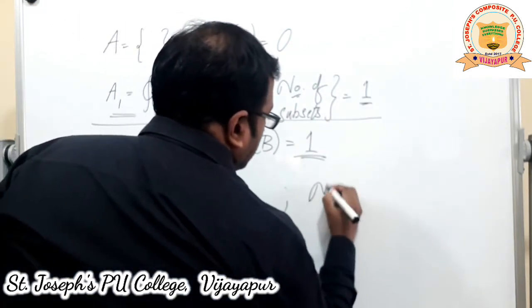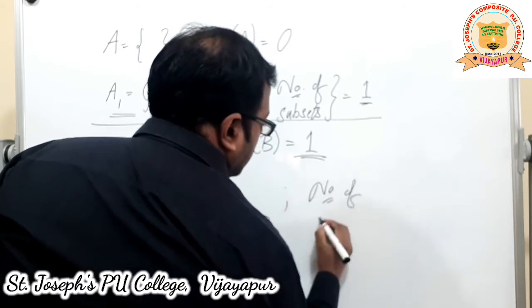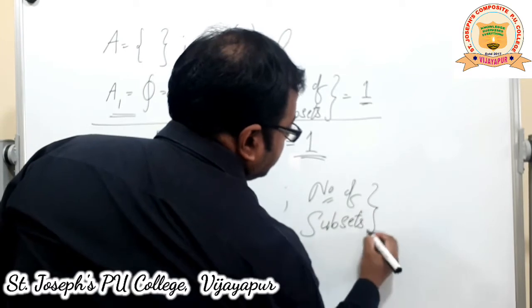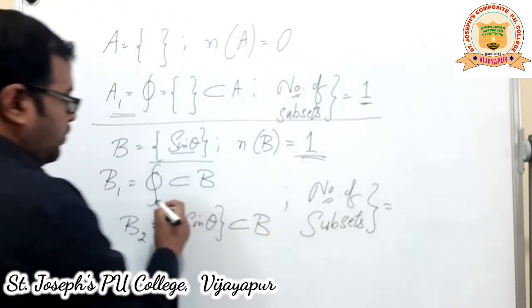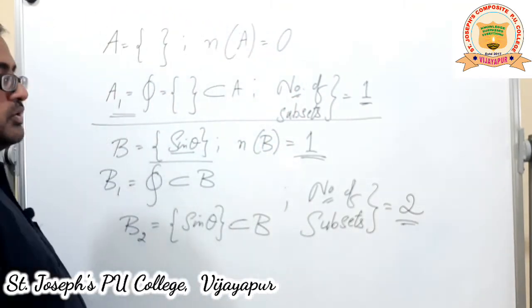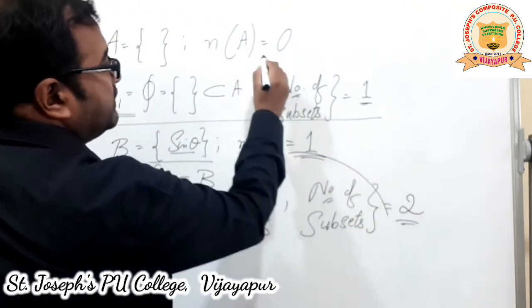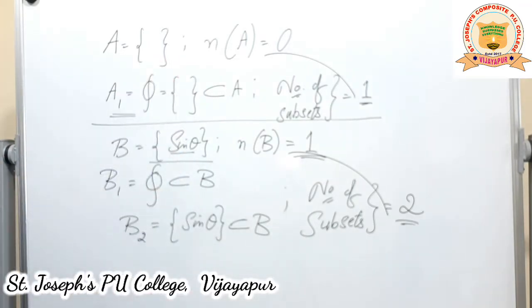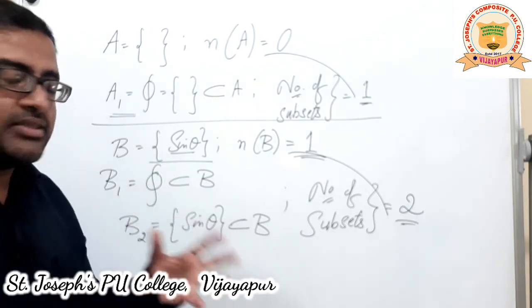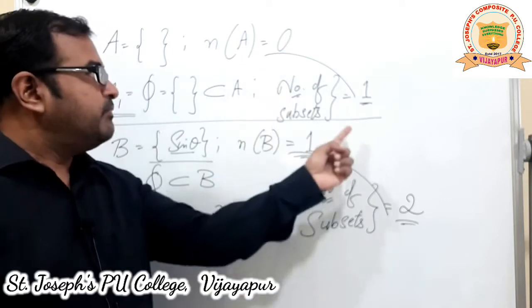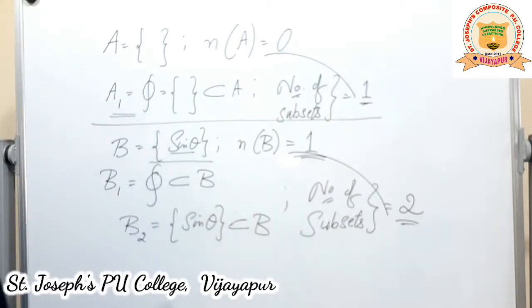The number of subsets is equal to 2. So, there is a connection. We will derive that later. Let us just take 2 or 3 examples so that we can arrive at the conclusion that there is a connection between the number of elements, the cardinality of a set, and the number of subsets.